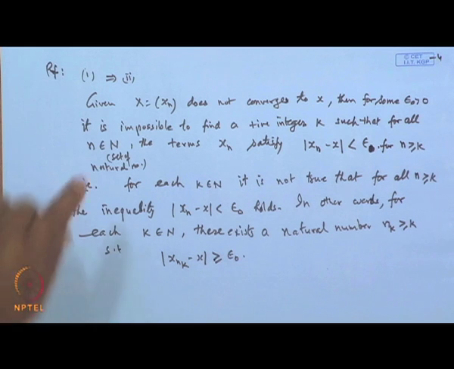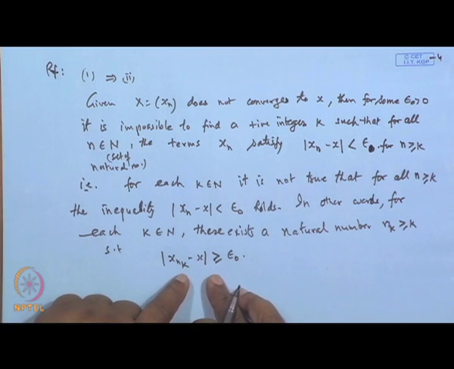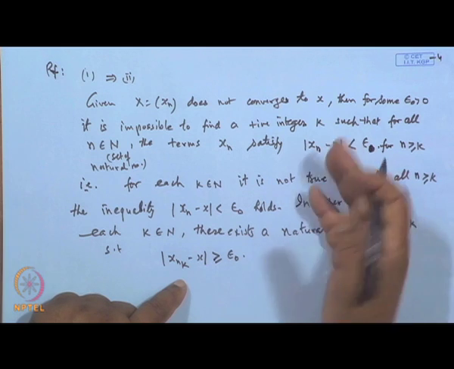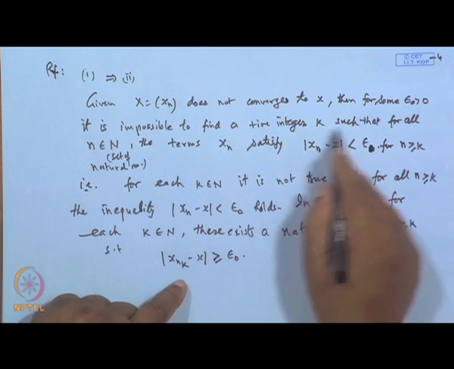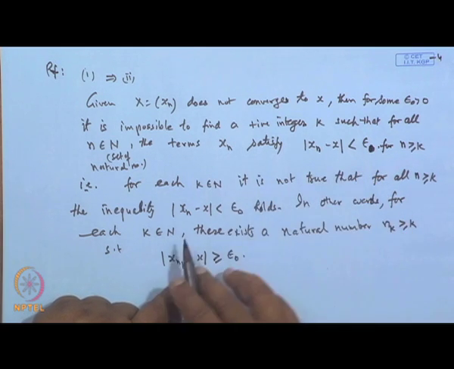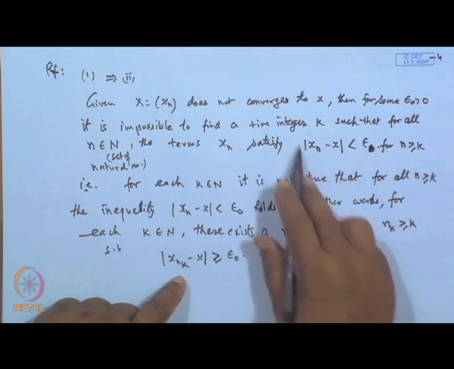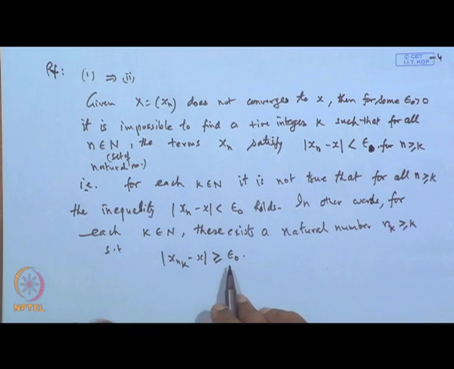That is what we get here, because if it does not converge, it is impossible to find n k which will follow this condition. So, there must be some n k which will violate this condition. So, that is 1 implies 2. Now, 2 implies 3.